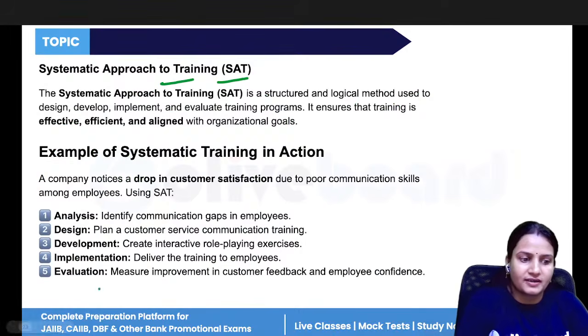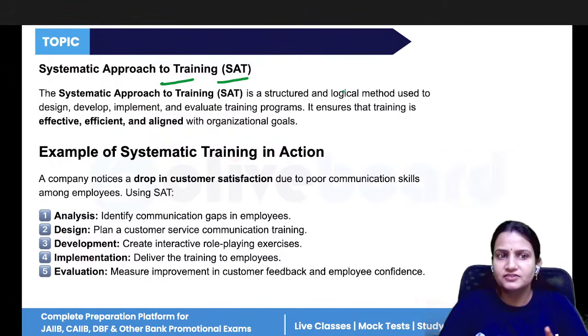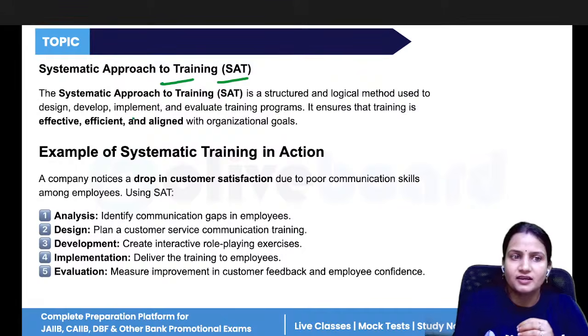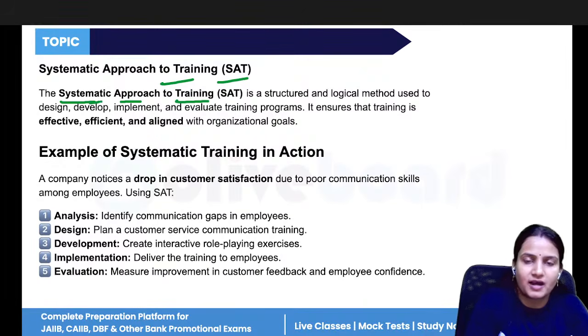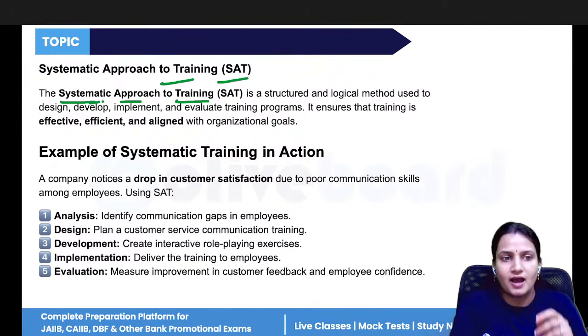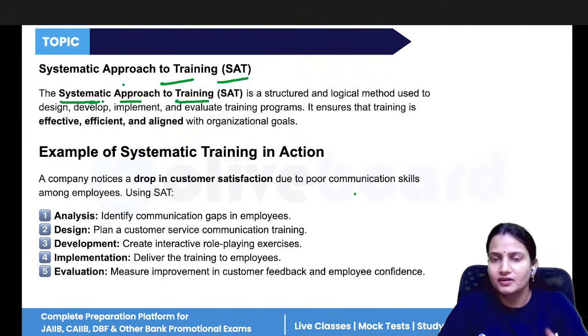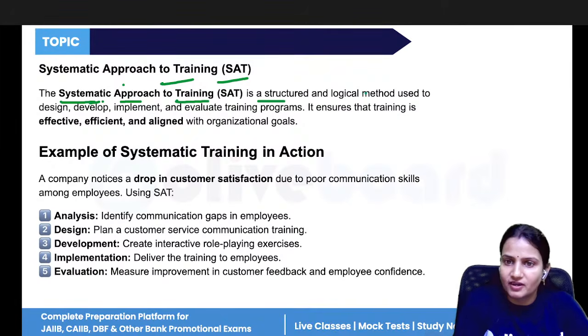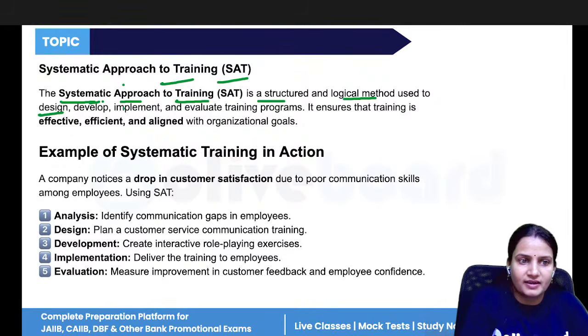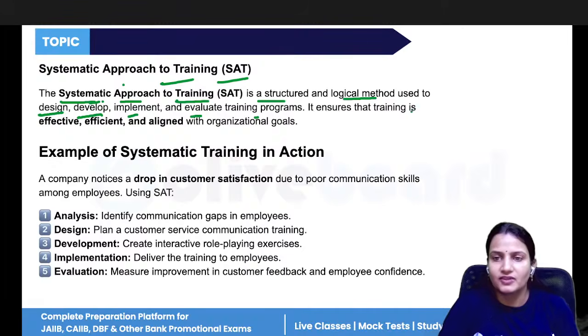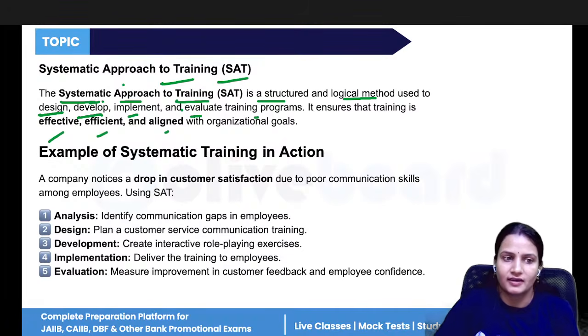Now, next is the systematic approach to training. What it says is that the company should first know whether there is any need of training or not. If there is any need of training for the employees, then a proper systematic way has to be followed. And how do we know whether the training requirement is there? It is a structured and logical method used to design, develop, implement, and evaluate training programs. It ensures that the training is effective, efficient, and aligned.